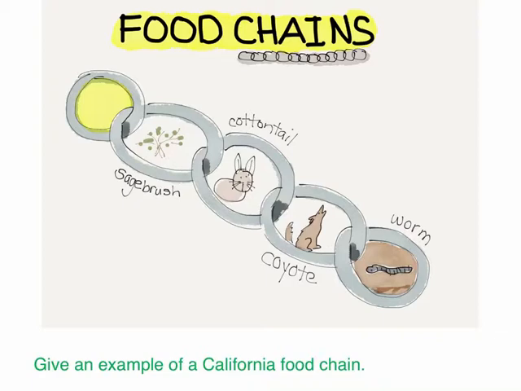Next along comes a rabbit, a cottontail rabbit that lives in the desert, and it eats the sagebrush. The cottontail represents a consumer that is an herbivore. The next part of the food chain is the coyote comes and hunts the rabbit. And the coyote represents a consumer as the carnivore.